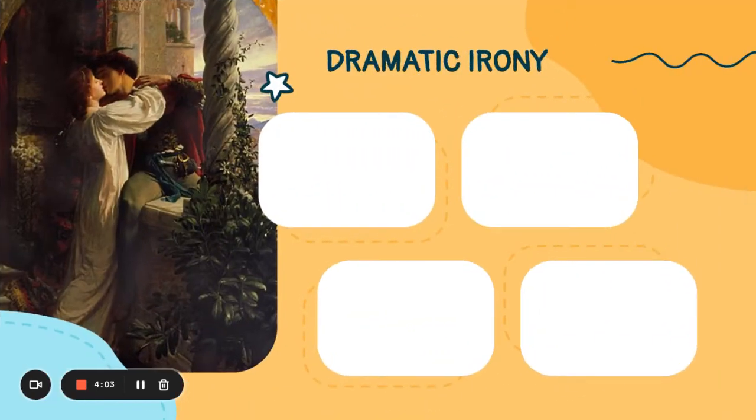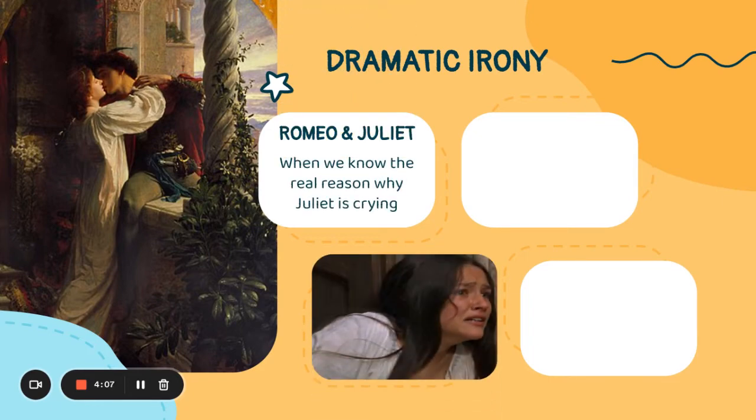Another example from this famous play is when the audience knows the real reason why Juliet is crying. Romeo has vanished. Romeo returns to Verona. He finds Juliet drugged in a death-like sleep. He assumes she is dead and he kills himself. This is an example of dramatic irony because the reader knows that Juliet isn't officially dead, but Romeo didn't get